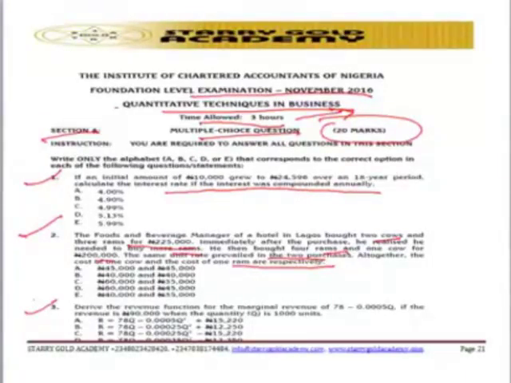In number 3, we have: derive the revenue function from the marginal revenue, given that the revenue is 90,000 when the quantity Q is 1,000 units. This question is centered on function, the application of function. Here we can look at the constant of integration.